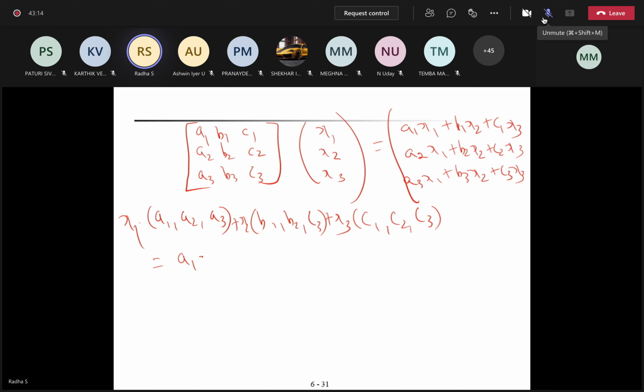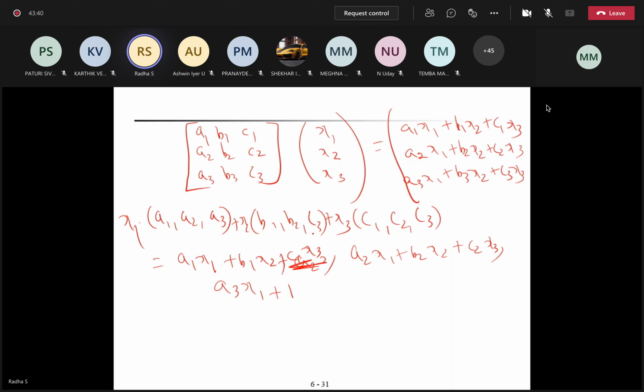Now what do you get? A1 X1 plus B1 X2 plus C1 X3, comma, the second element is A2 X1 plus B2 X2 plus C2 X3, comma, A3 X1 plus B3 X2 plus C3 X3.